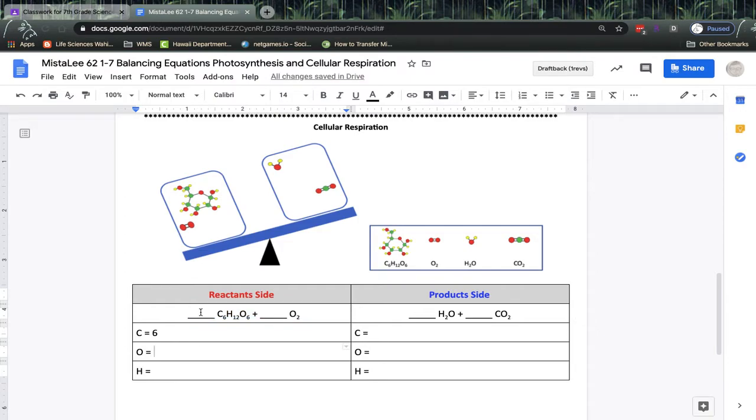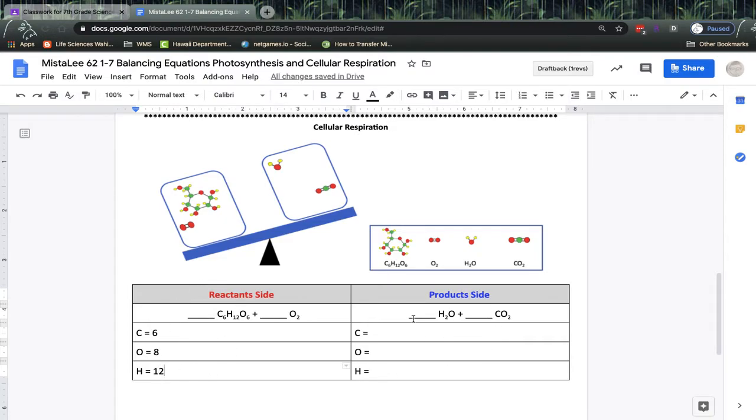In C6H12O6, we have 6 oxygens. But then over here we have 2. So 6 plus 2 is 8. So we have 8 oxygen atoms. Lastly, let's do the hydrogens. We have 12 hydrogens in glucose, but none over here, so we have 12.